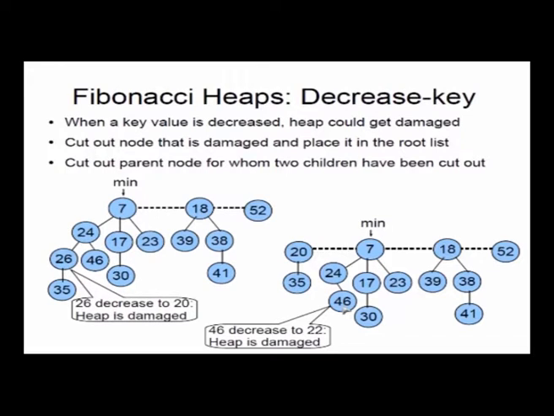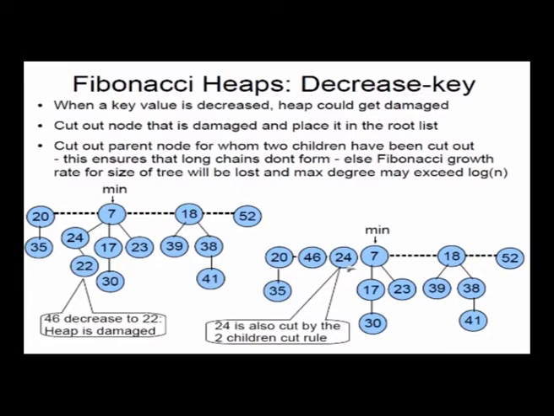Because now we are cutting out 46, which is the second child, therefore 24, both the children are gone. So any node whose both children are gone, that node is also cut out. So basically what we have done is 20 got cut out because of the decrease key we did, 46 got cut out, I should have written 22 here, sorry. 46 got cut out because we did decrease key on this and made it 22, but 24 also got cut out, okay, because both its children got cut out.